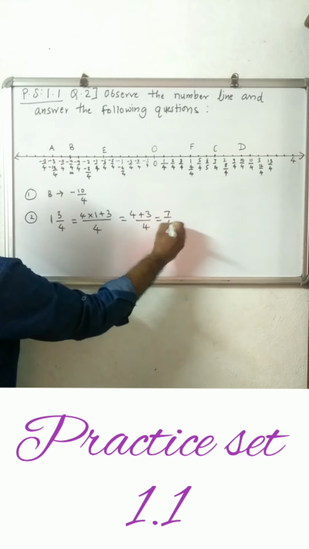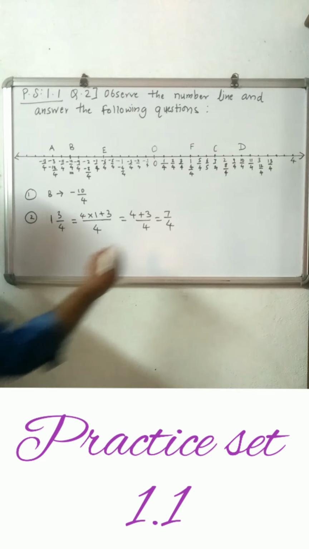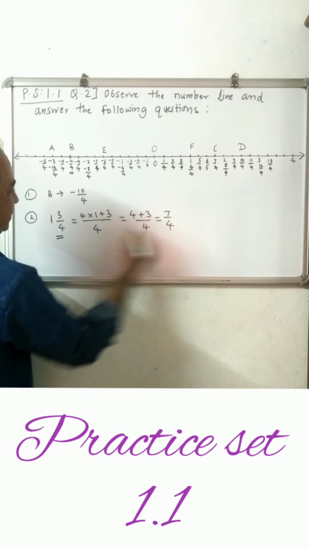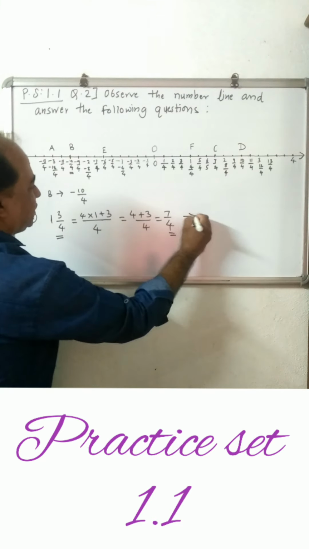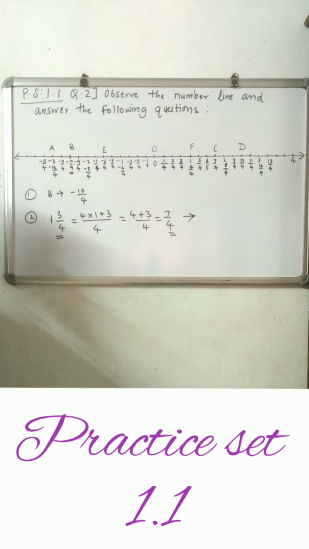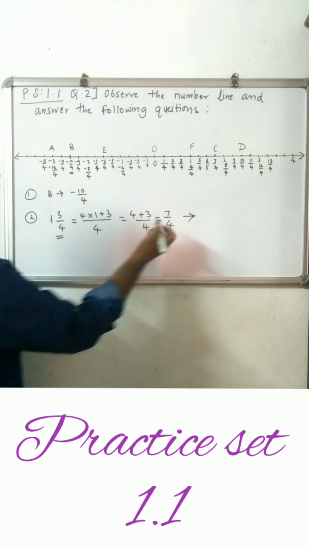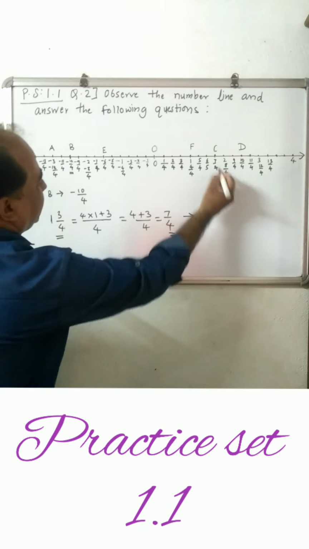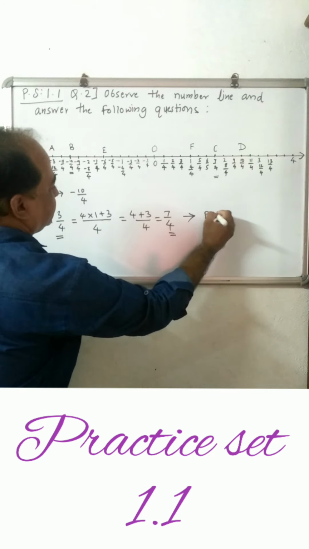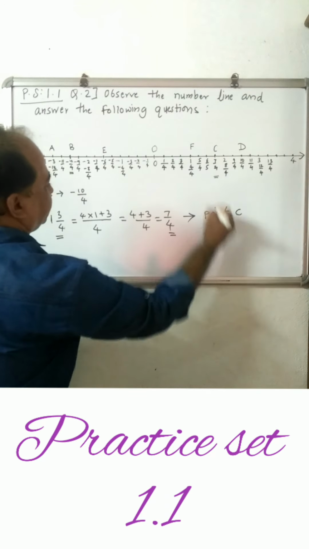That is 7 upon 4. Now this point is equivalent to 7 upon 4. This number indicates which point? 7 upon 4. It indicates point C.